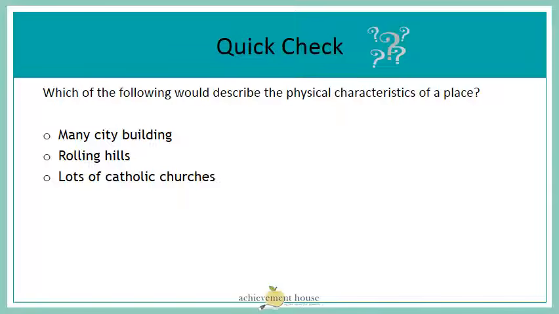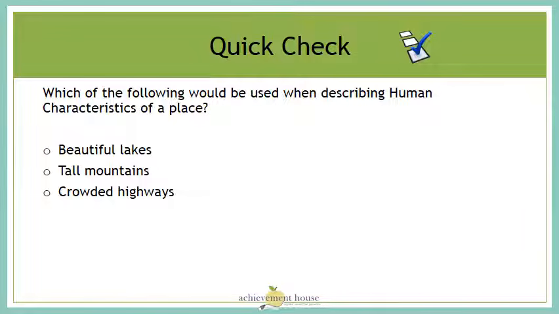Let's do a quick check. Which of the following would describe the physical characteristics of a place? Remember, physical characteristics are natural, so rolling hills would be a physical characteristic. Which of the following would be used when describing human characteristics of a place? If you said crowded highways, you'd be correct, because human characteristics are